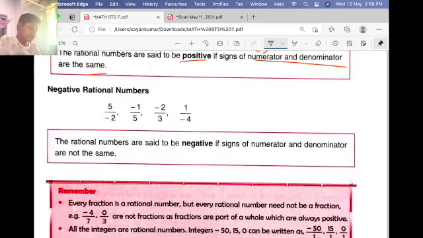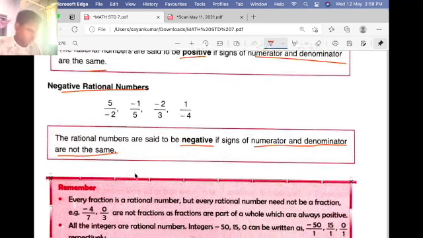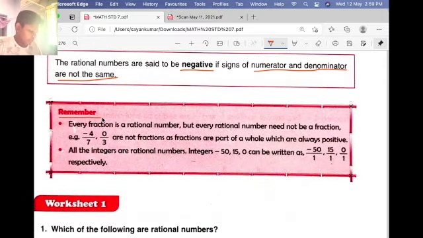Now let's go to negative rational numbers. You must have understood that the signs of the numerator and denominator must not be the same. Like 5 by minus 2, minus 1 by 5, minus 2 by 3, 1 by minus 4. The rational numbers are said to be negative if the signs of numerator and denominator are not the same. Okay, so now let's go to the remember part.